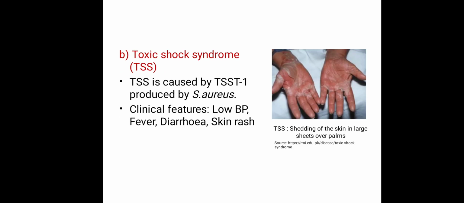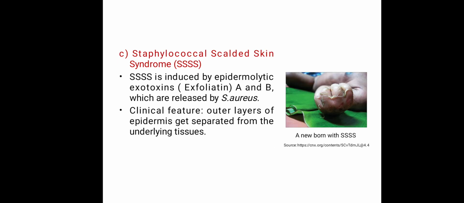Toxic shock syndrome, shortly known as TSS. TSS is caused by TSST-1, which is produced by Staph aureus. TSST is the toxic shock syndrome toxin 1. Clinical features of toxic shock syndrome are low BP, fever, diarrhea and skin rash. Next is staphylococcal scalded skin syndrome. It is caused by the exfoliative toxins A and B, which are produced by Staph aureus. The clinical picture here is that the outer layer of the epidermis gets separated from the underlying tissues.